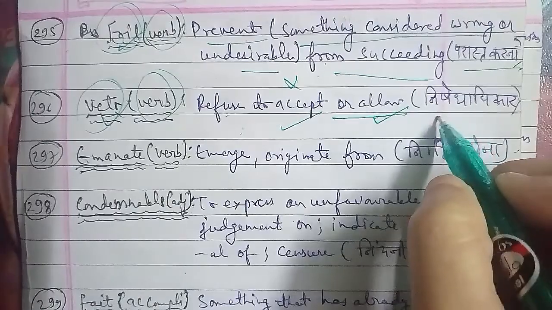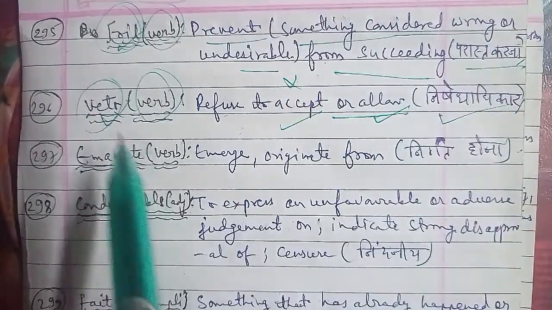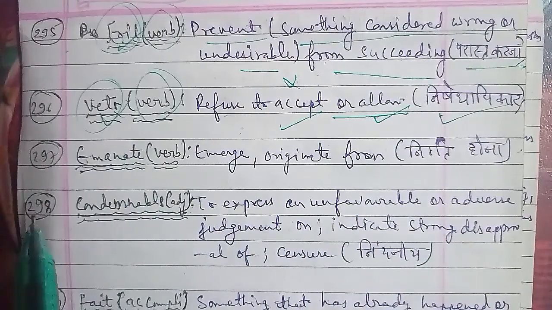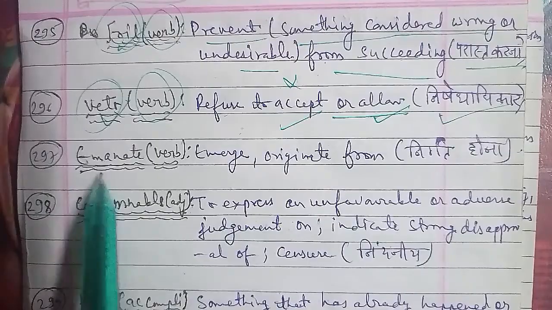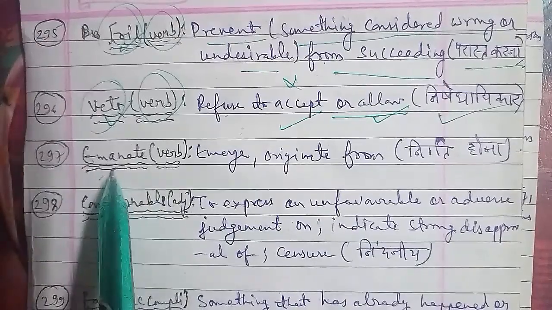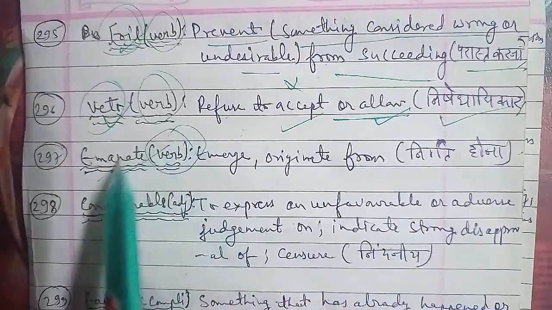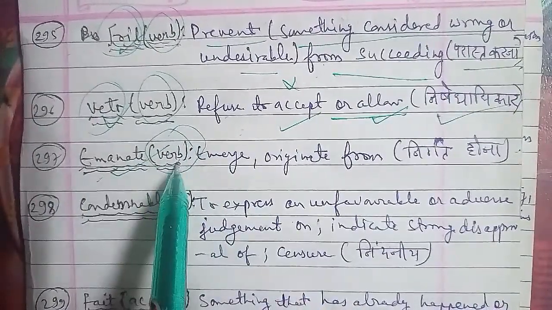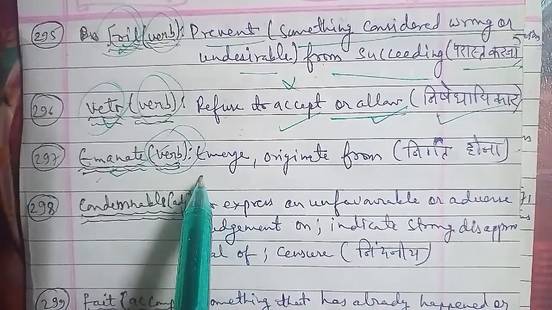Now moving on with the next word that we have here, it's 298, and that is condemnable. Condemnable is a word that is used as an adjective, and the meaning of condemnable is to express an unfavorable or adverse judgment on, indicate strong disapproval of, that is censure, that is nindaniya. So in that way you can use the word condemnable here.